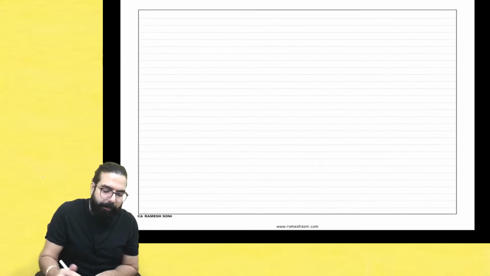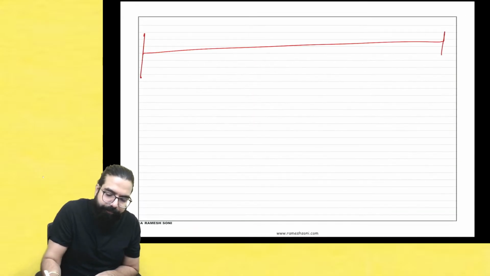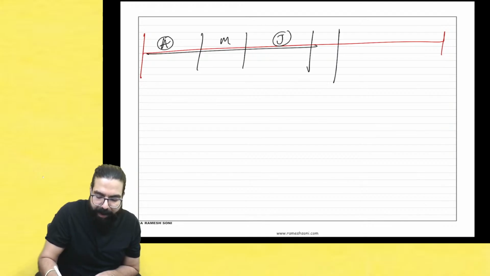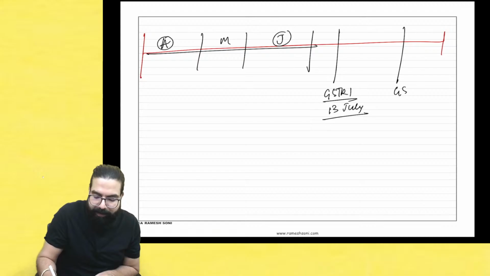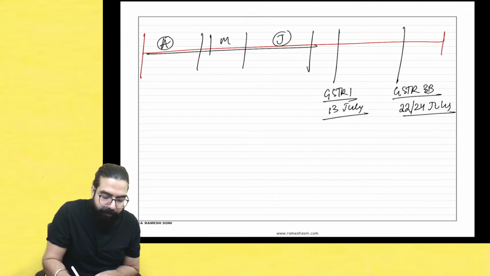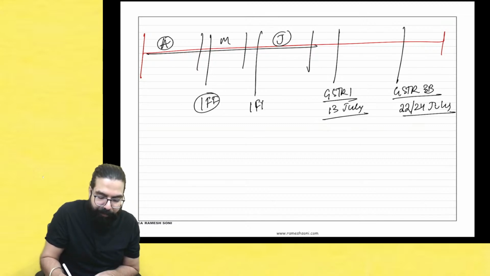So I hope you remember, if you are a person under quarterly return, for you it was April, May and June. For the whole quarter, we file one GSTR 1, which is by 13th of July. Correct? And then we file GSTR 3B, which is by 22nd or 24th of July. Yes, sir. This is for the whole quarter. Here we file the invoice furnishing facility, IFF. We remember you told 13th we have to file IFF.